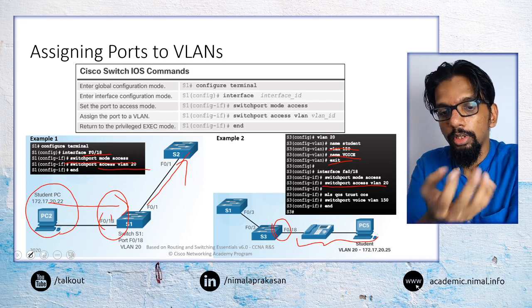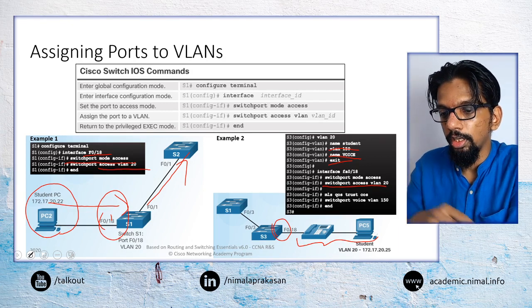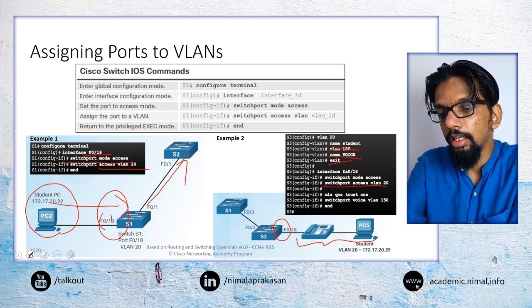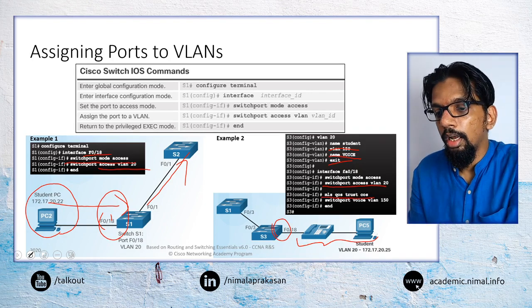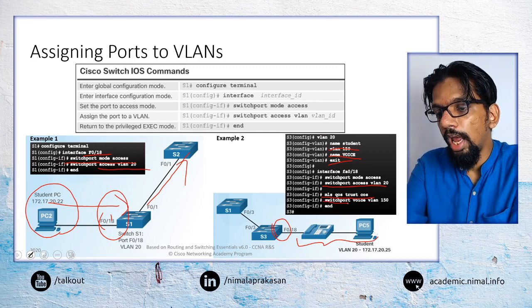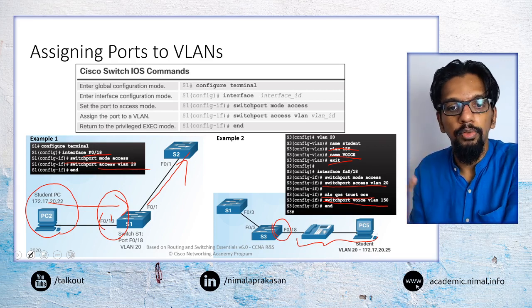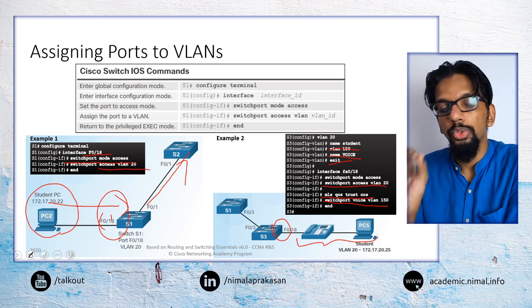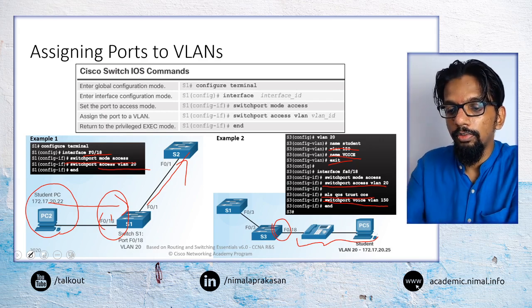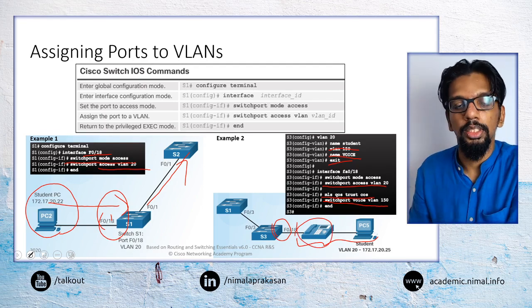So that will support any traffic that is originating from the PC, and that will be VLAN 20. But then additionally, we would enable the MLS QoS quality of service command, and then we would add the voice VLAN. So access VLAN is the data VLAN or the base VLAN that we would configure, and we can use switchport voice VLAN to configure any VLAN that is tagged separately for voice devices.